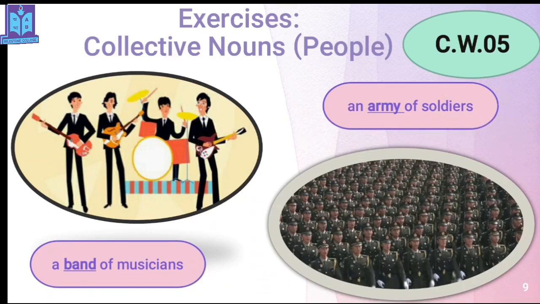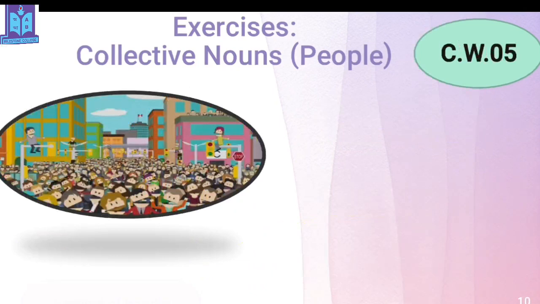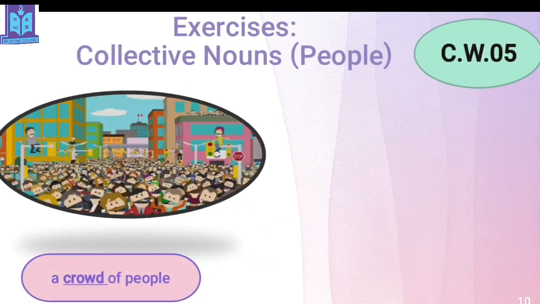What can you see here? So many people, isn't it? Yes. So what can be the collective noun of this situation, these people? It is a crowd of people because it is totally crowded. We use this word, isn't it? Yes. But we didn't know that it is a collective noun.